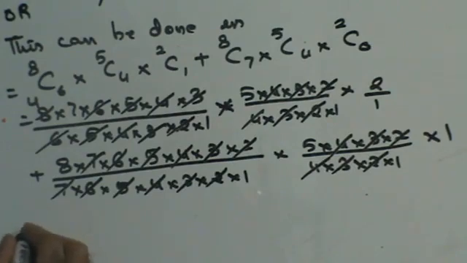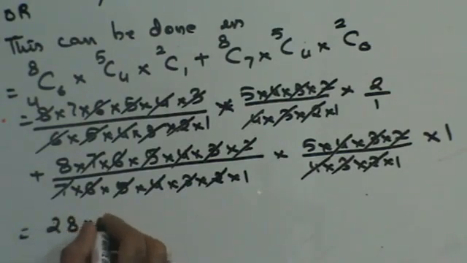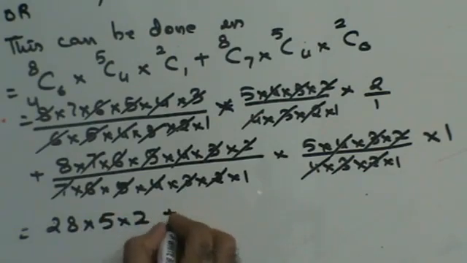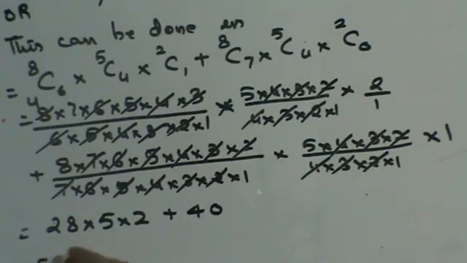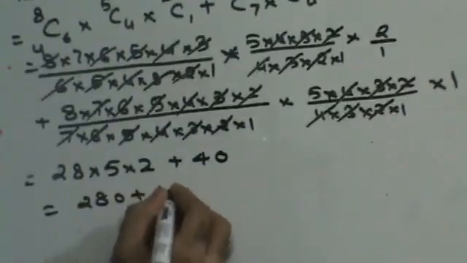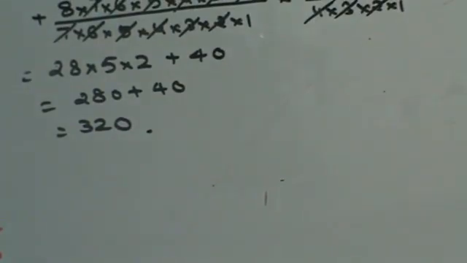So in that case, 7 4s are 28 into 5 into 2, plus 8 5s are 40. So that's 280 plus 40, 320. So there are 320 ways of selecting at most 1 wicket keeper. Fine. Next, take our next sum please.